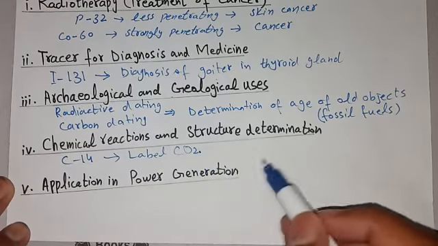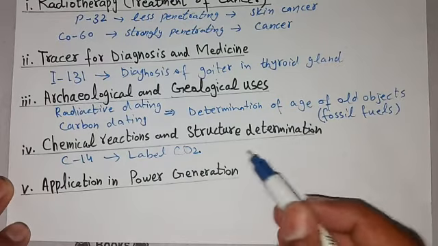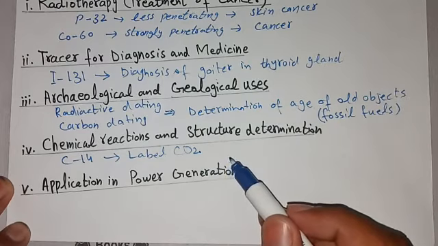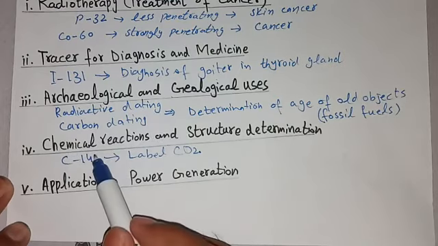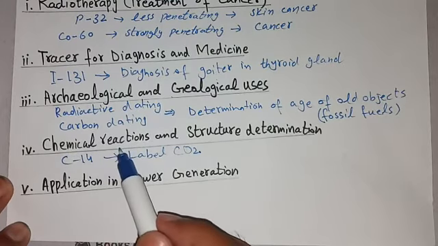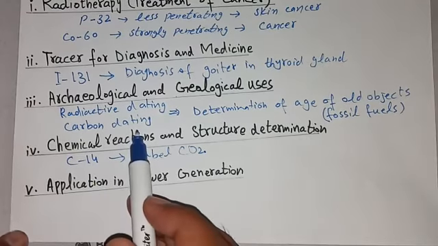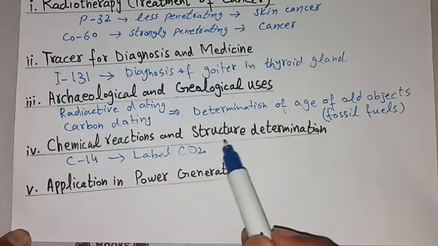As carbon dioxide is used by plants for photosynthesis that makes glucose, so its movement can be detected through the various intermediate steps. So this is fourth use of isotopes. We can shortly say that isotopes can be used in chemical reactions and structure determination.